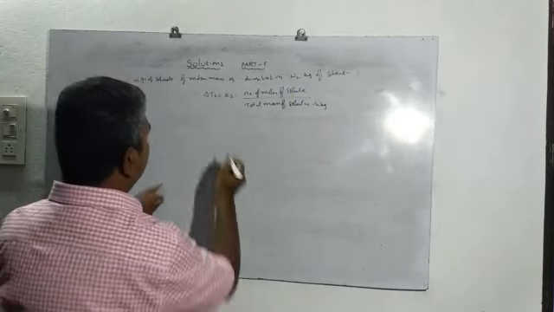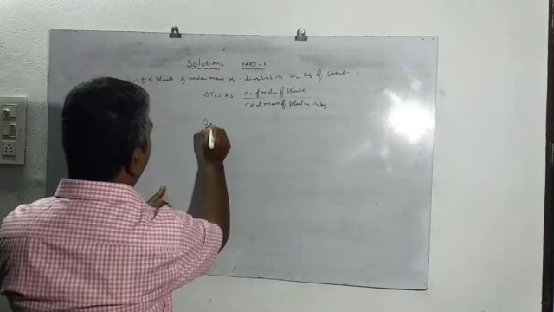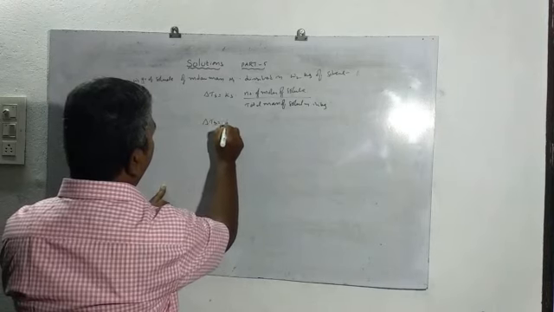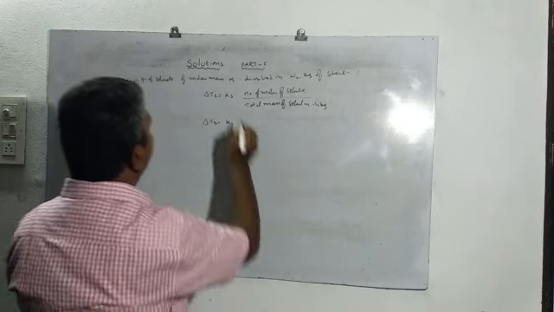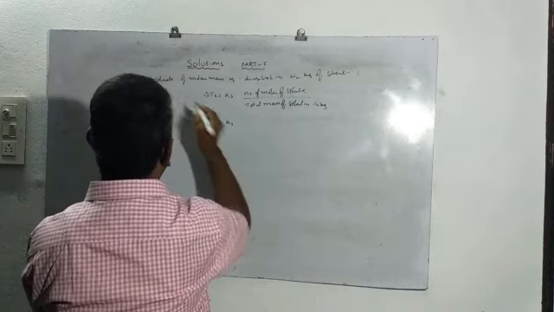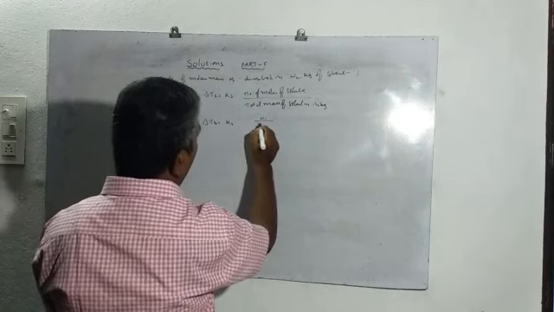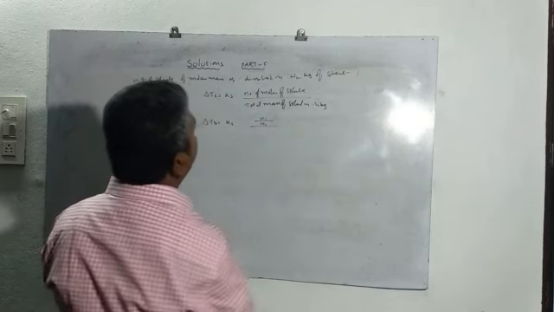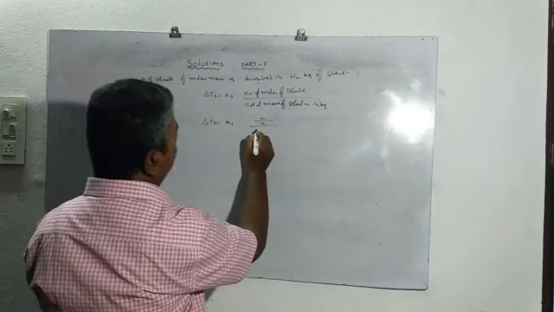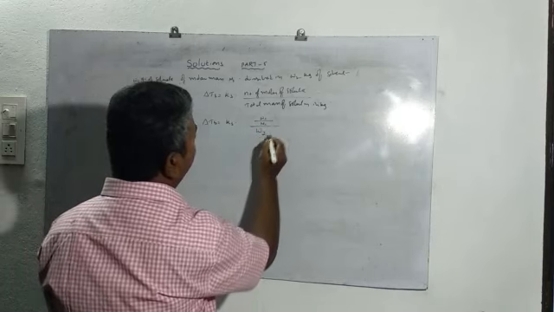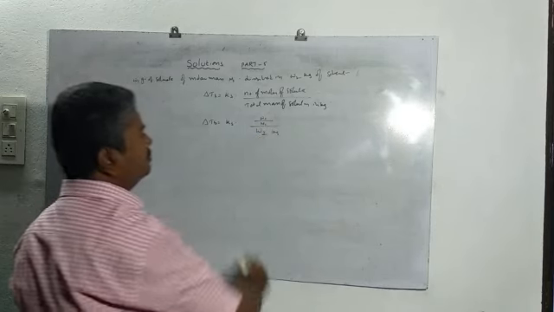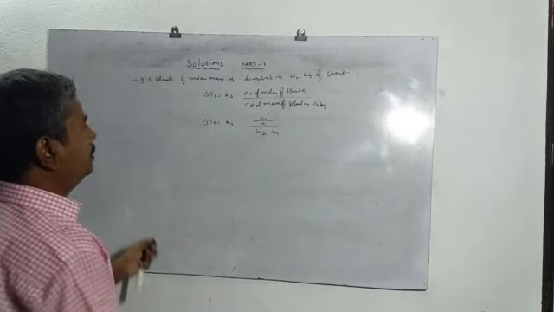Okay, that means delta TB equals KB into the number of moles, meaning W1 grams of solute divided by molar mass M1, divided by W2, the mass of solvent.